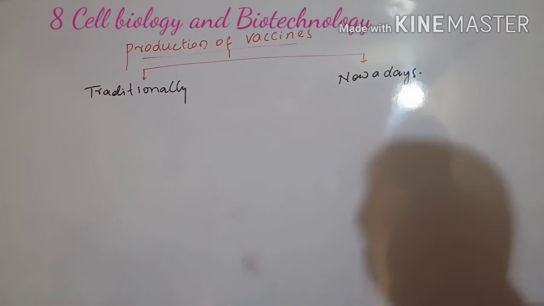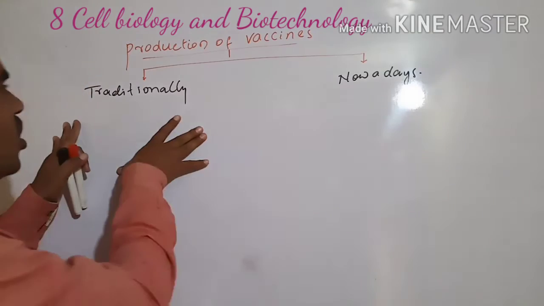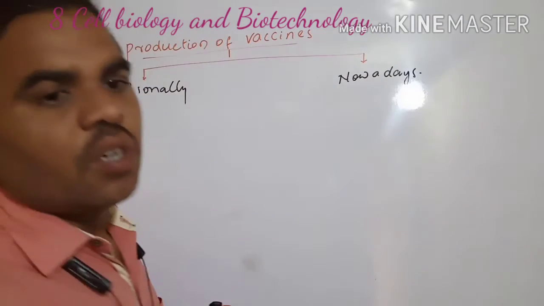Okay, production of vaccines, traditionally and nowadays. What is traditionally?